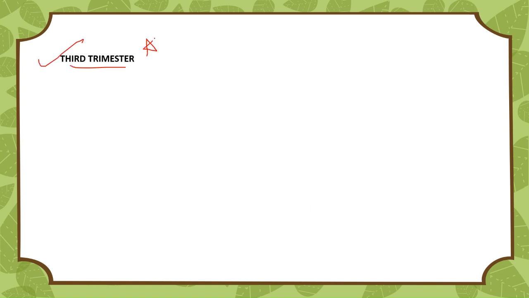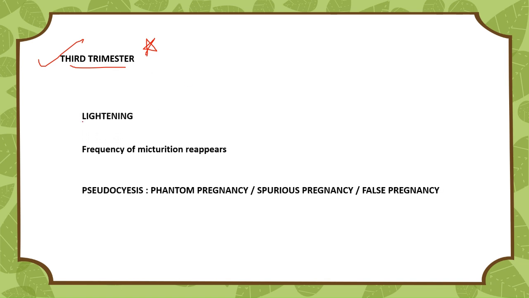Now, third trimester. So, what happens during third trimester? There is a progressive enlargement of the abdomen, which produces some mechanical discomfort to the patient, such as palpitations or dyspnea. And an important thing which you can observe in third trimester is lightening. See, remember it very carefully. In second trimester we have quickening, and third trimester we have lightening. Don't get confused with it. So let's talk about lightening.